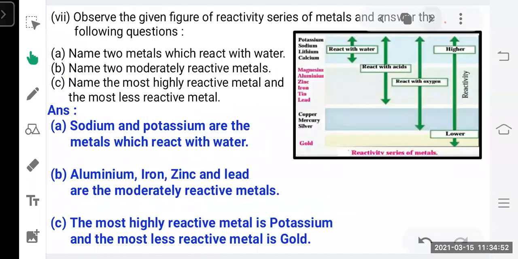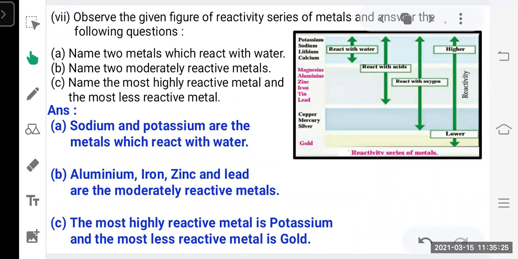Now next question, observe the given figure of reactivity series of metals and answer the following questions. You can observe the reactivity series here. You can see here the first four elements which are written in black, they are highly reactive. Below that, which are written in pink color, they are moderately, that means medium, reactive. And at the lowest part, that is copper, mercury, silver, written in black color, they are least reactive. And gold is at the last. That means it is the least reactive metal in the reactivity series.